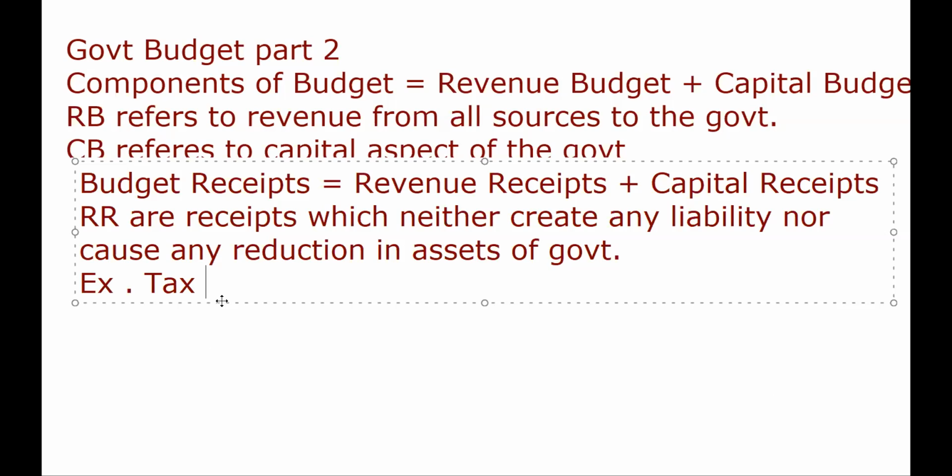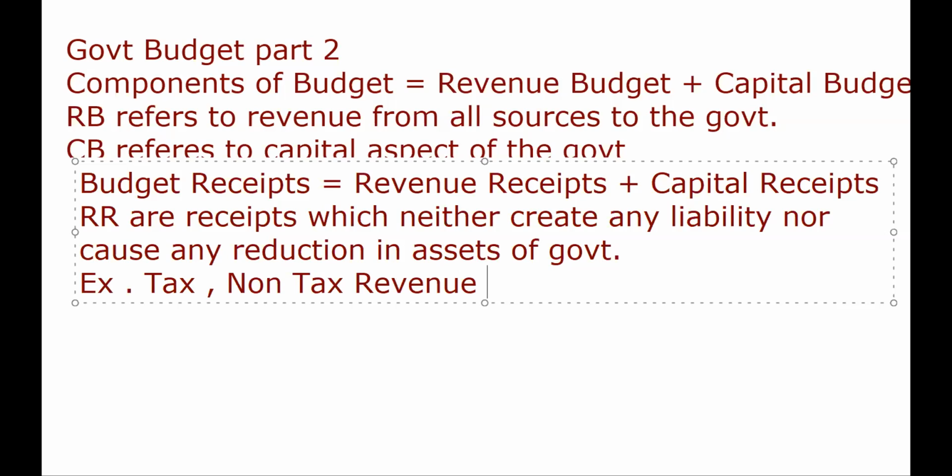Now, except taxes, government sometimes imposes some registration fees, some challans. All these can be subsumed as non-tax revenue, which is not a tax, but that is being imposed by the government. It may be any kind of fees.